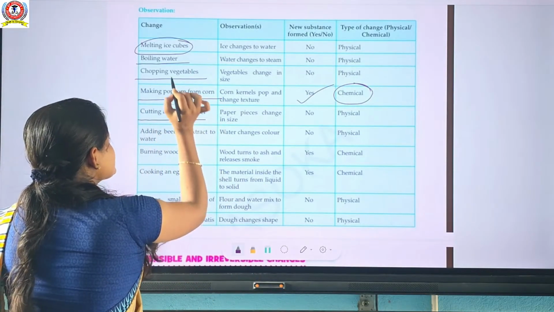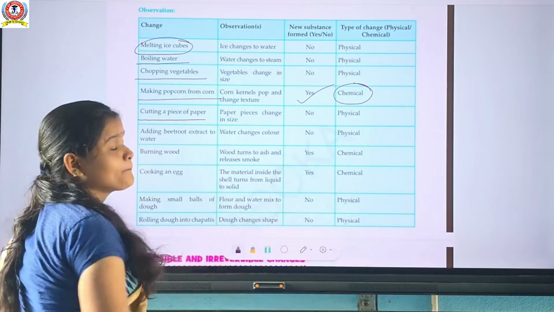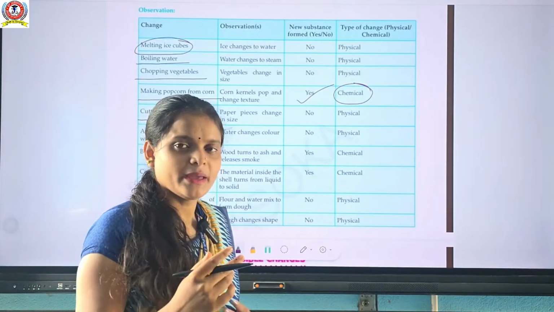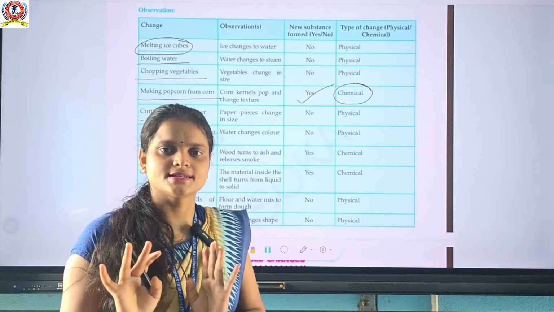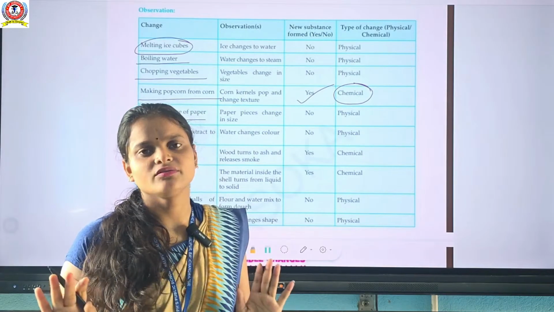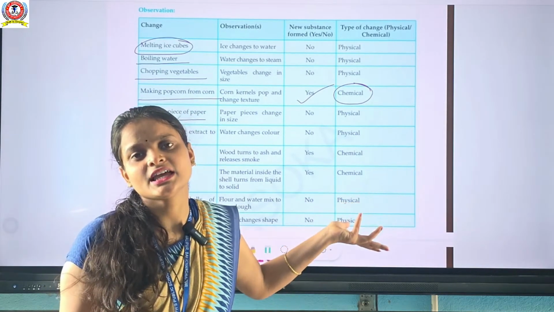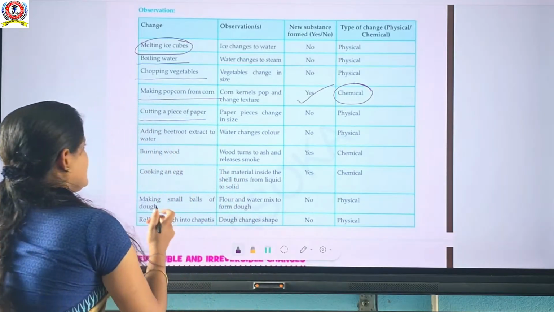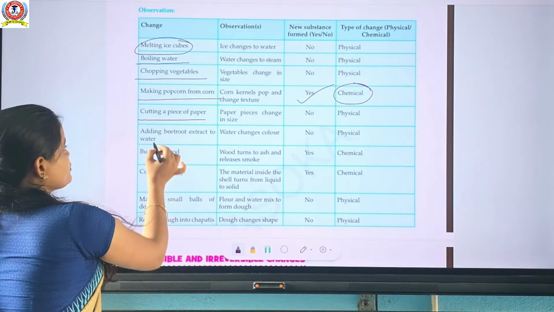Cutting a piece of paper. Cutting a piece of paper, it can only change its shape and size. No new substance will be formed here. It means that one is a physical change. Yes or no?